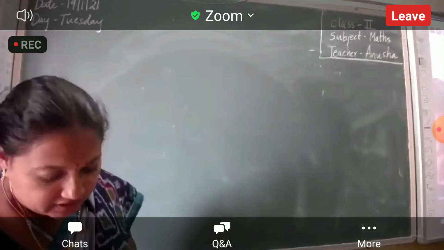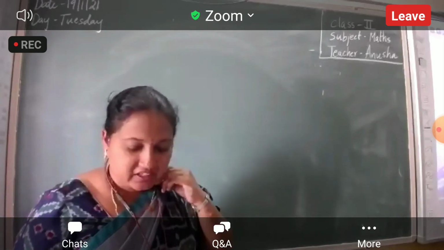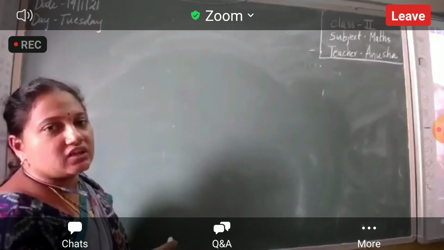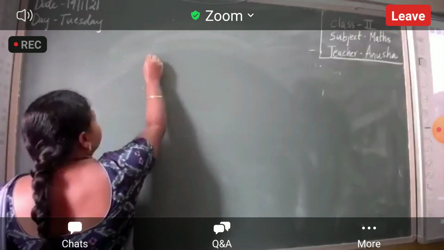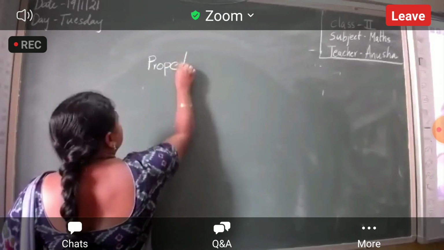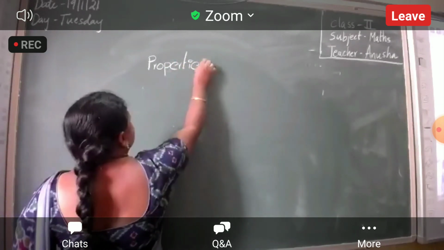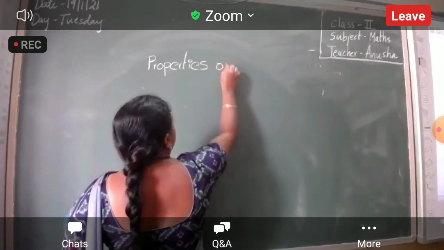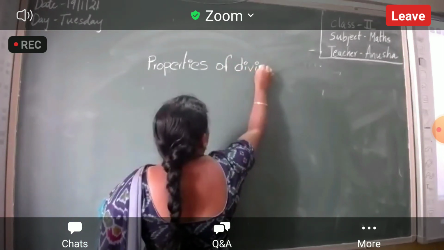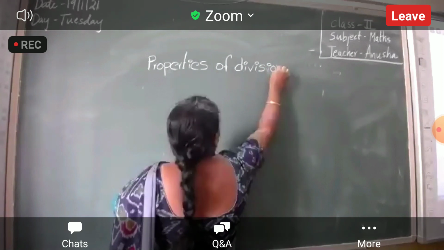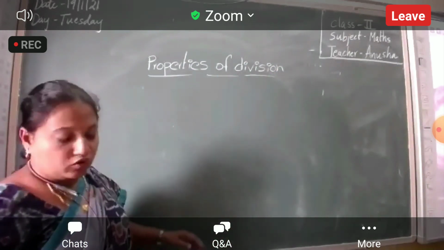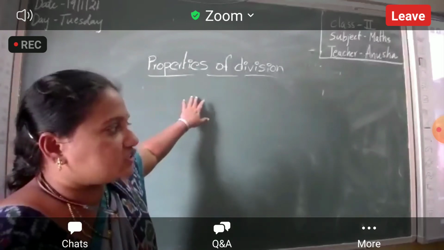Next one, open page number 90. Just listen, textbook page number 90. Properties of division. Open page number 90 in the textbook.